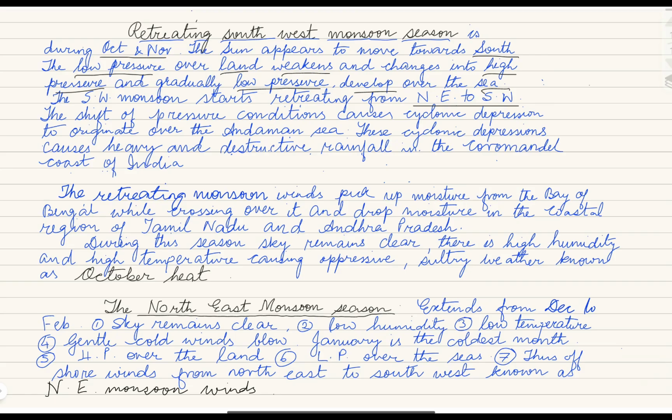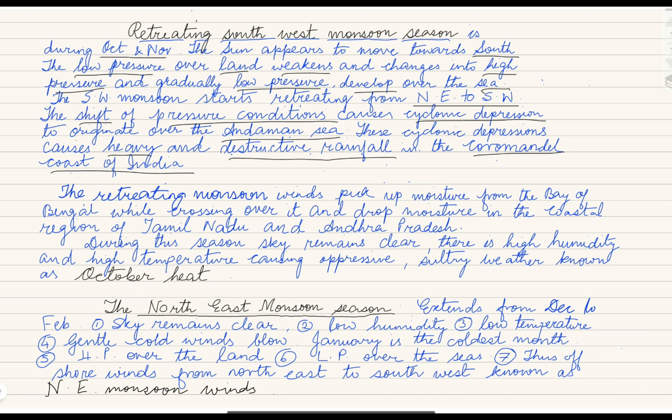It will retreat, and its direction is from northeast to southwest. Because of this shift of pressure conditions, cyclonic depressions, or tropical cyclones, originate over the Andaman Sea. These cause heavy and destructive rainfall in the Coromandel coast of India.